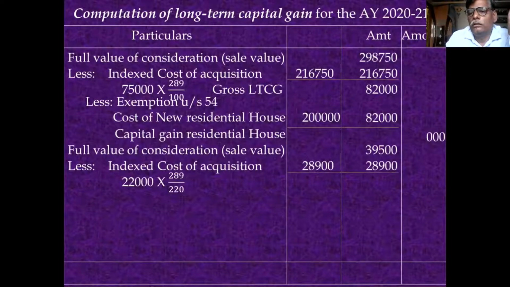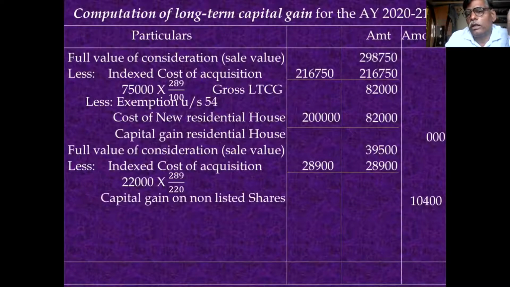If you deduct it, your capital gain is 10,400. I adjusted 200 rupees here. While solving this problem, first you take the full value of consideration, less selling expense 200, less index cost of acquisition. Then you will get 10,400.